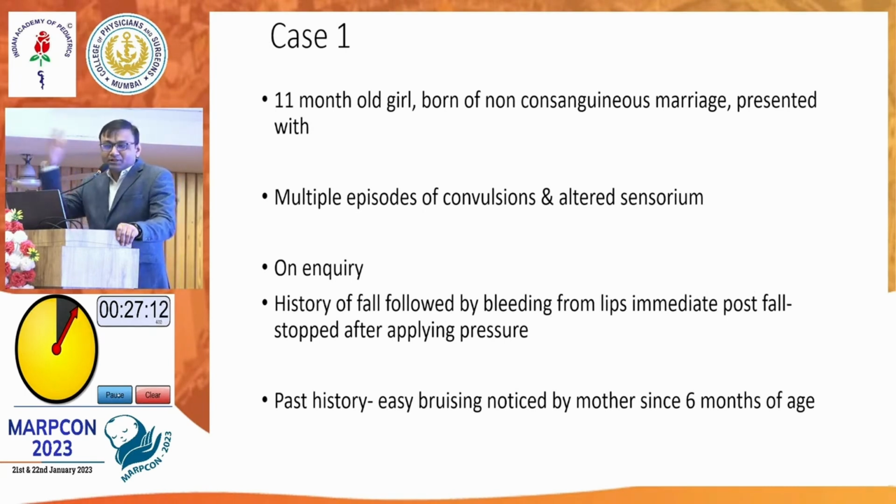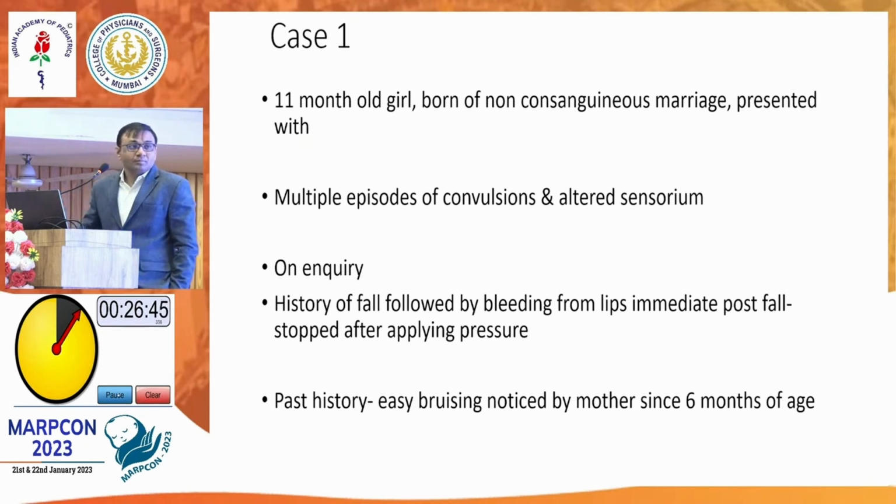Then we will discuss in general. So in this patient, what is the pointer towards diagnosis? In this case, this is an 11-month female child of a non-consanguineous marriage. When any child comes with bleeding, we first think, is it significant bleeding or mild bleeding? In our case, the child had fallen, has a history of bruising, and has gone to ICU with hypotension. So it is a significant bleeding.